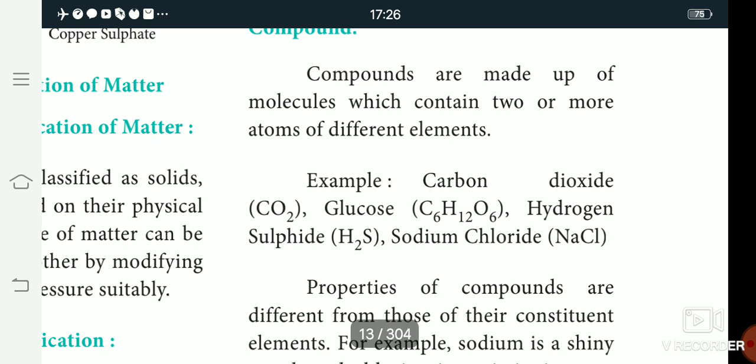Sodium is a shiny metal and chlorine is an irritating gas. So the two elements of sodium chloride have different characteristics. The formation of sodium chloride from sodium and chlorine gives a crystalline solid. So sodium is solid and chlorine is gas, but the product, sodium chloride, is solid.